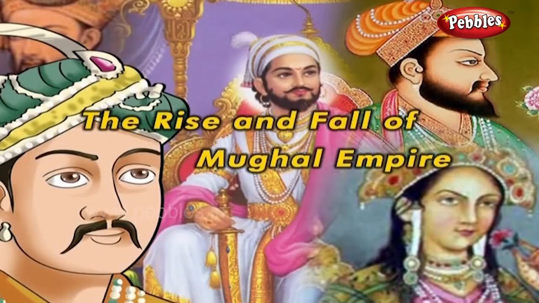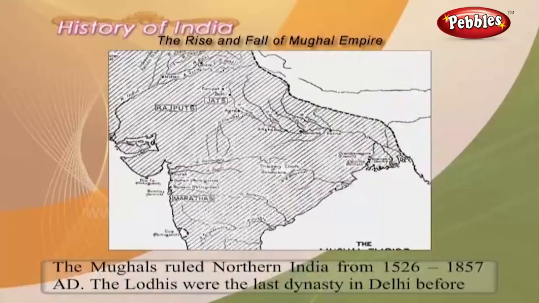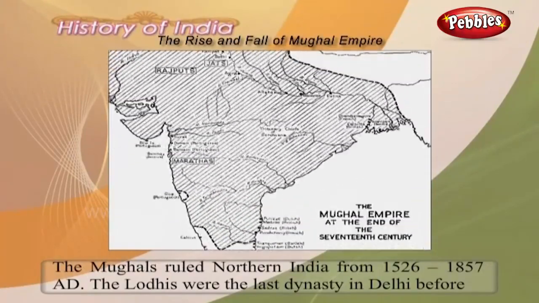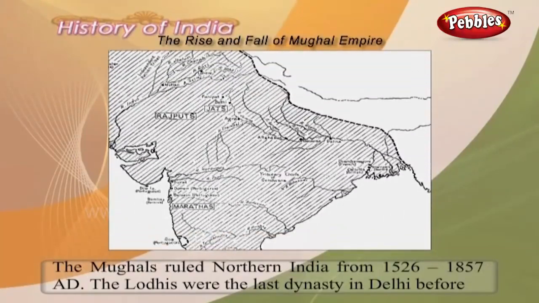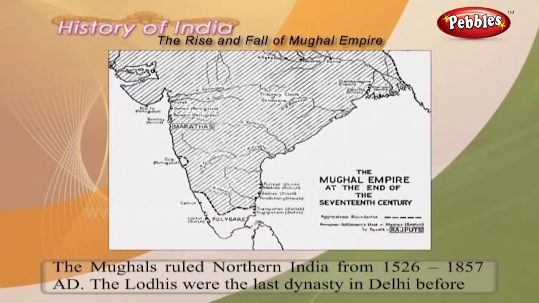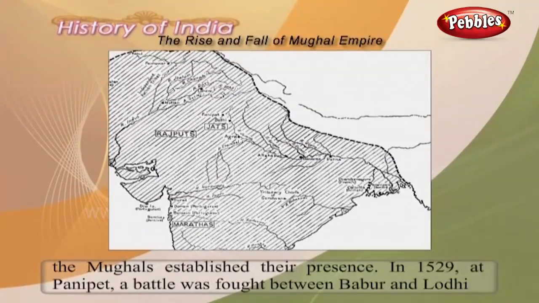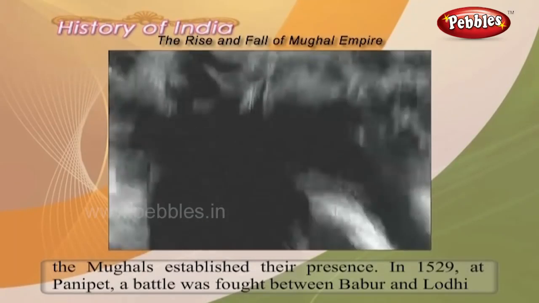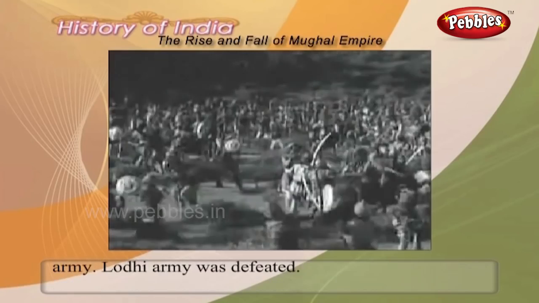The rise and fall of the Mughal Empire. The Mughals ruled northern India from 1526 to 1857 AD. The Lodhis were the last dynasty in Delhi before the Mughals established their presence. In 1526, at Panipat, a battle was fought between Babur and the Lodhi army.